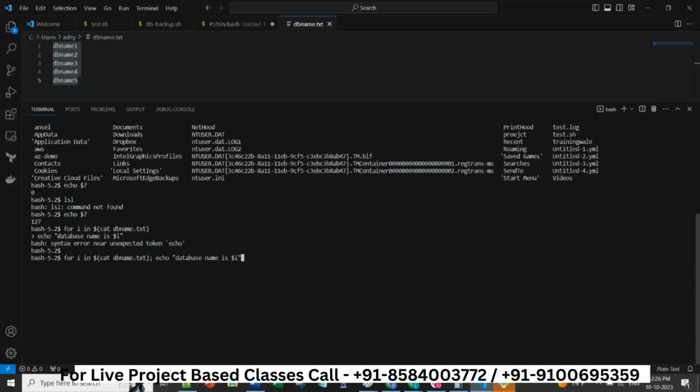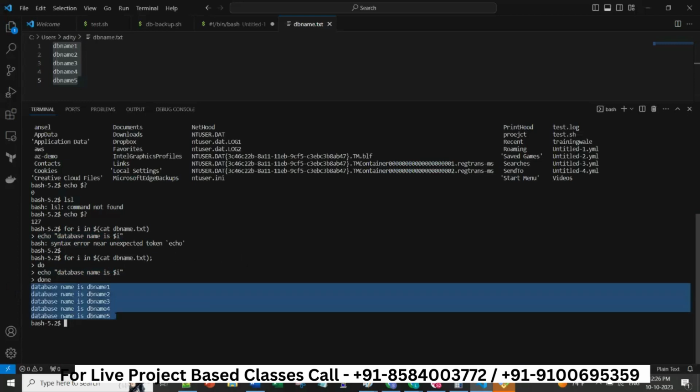Before you type echo, you should type do, and that's the start of the loop. In C language we give brackets, but here we give do. For i in this, do this, and then done. So if you run it, you see it is printing all 5 lines. Whatever I am doing, guys, you will be doing like that only.